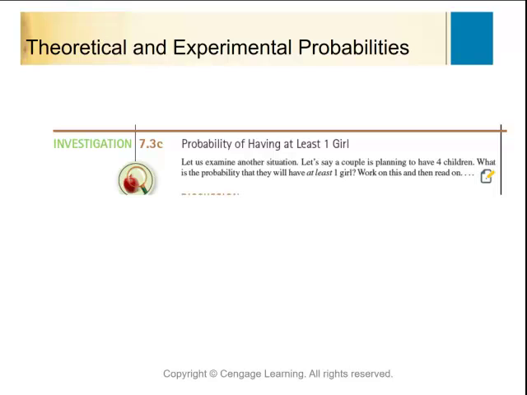What's the probability that our couple has at least 1 girl? Probability of at least 1 girl. Now I'm going to go back to my list, but I'm probably not going to go through and count the 1 girl or 2 girl, 3 girl. I'll just say that this is the opposite of no girls. So probability of at least 1 girl is the same thing as saying 1 minus the probability of all boys, because all boys means there wasn't at least 1 girl.